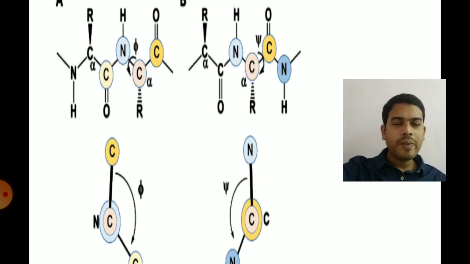So the peptide bond found between this carboxylic and amino group will have partial double bond character due to the presence of the electronegative atom oxygen. Due to this partial double bond character, the peptide bond is rigid and planar. And the rotation is possible only between the carbon atoms which are attached to the peptide bond, that is C alpha C and C alpha N.